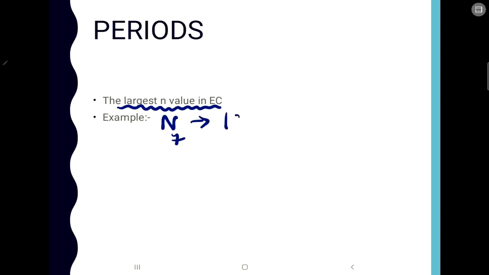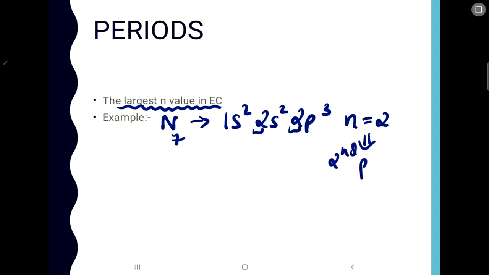Its electronic configuration is 1s2, 2s2, 2p3. The largest n value here is 2. So nitrogen belongs to the second period. As simple as that.